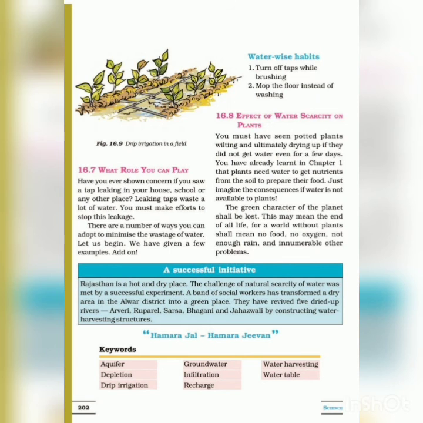Now we are going to discuss the decreasing, that is the reducing friction. That is, what are the rivers there? They constructed the water harvesting structures: Arvari, Rupaarel, Sarsa, Bhagani, Jahajwali. These are all water harvesting structures.